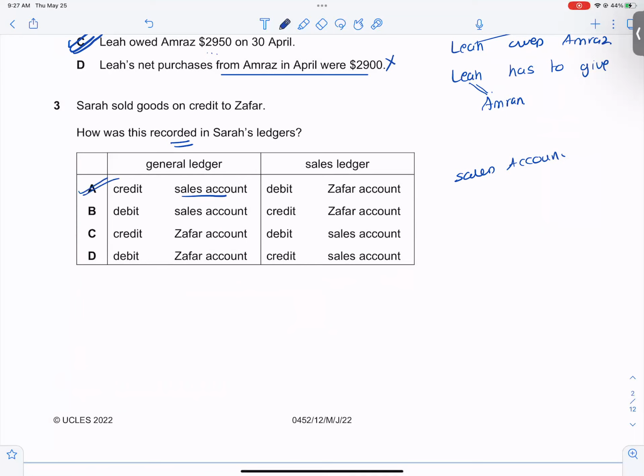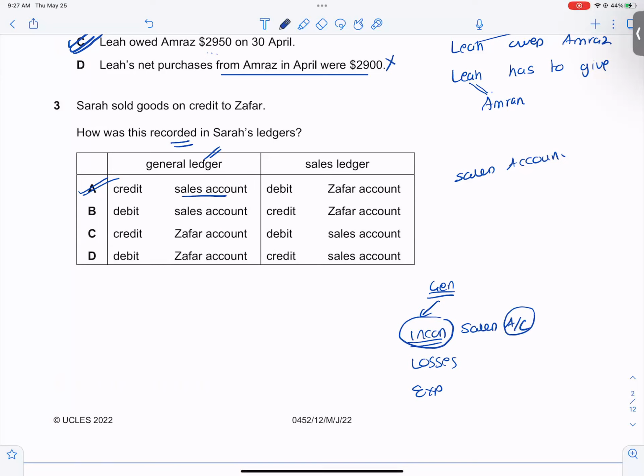Why have they mentioned the general ledger? To remember, our ledger is divided into three parts. In the general ledger, I will keep all the income, loss, expense accounts, sales and income. So sales account, please be mindful of this word account.